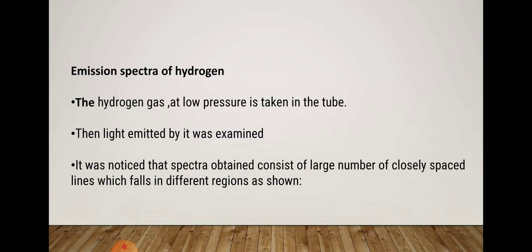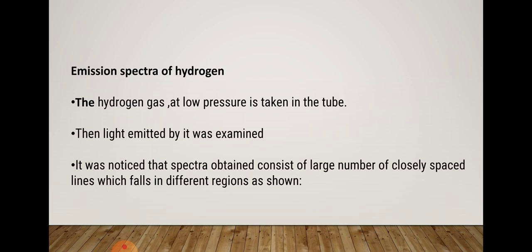On absorbing energy, this electron may come to some higher energy level. I am discussing that when the electron absorbs the energy and that electron is in the ground state, the normal state is the ground state, and when they absorb the energy, they move on to an excited state, and that is an unstable state. After 10 to the power minus 6 seconds, they return back to their ground state.